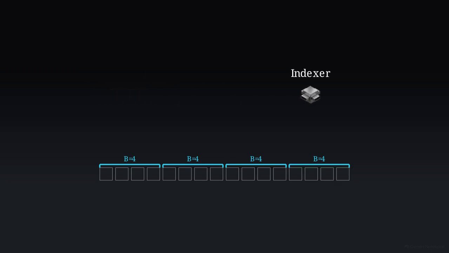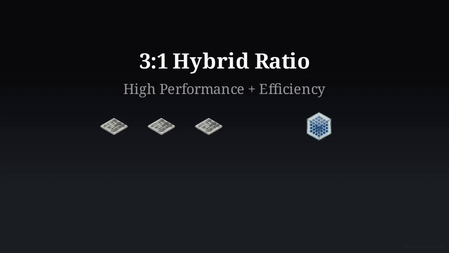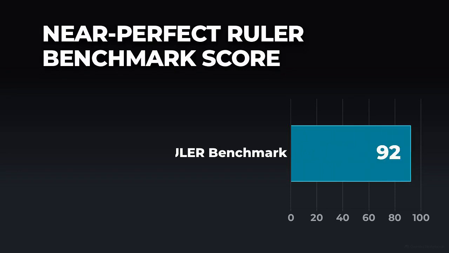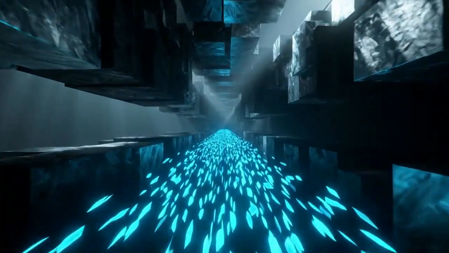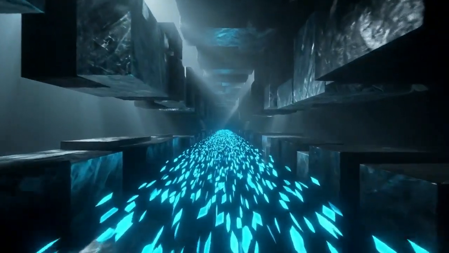capacity over long contexts. In this layer, the sequence is divided into microblocks of 4 tokens each. A compressed indexer scans the sequence, selecting exactly 512 microblocks to process. This limits the core attention calculation to a fixed budget of 2,048 tokens, regardless of total sequence length. This 3-to-1 hybrid ratio reduces prefill latency on long contexts by 65%. It achieves this speed without losing accuracy, scoring 96.8 on the RULER benchmark. By combining fast linear recurrence with targeted sparse attention, the model handles long sequences without the exponential increase in compute.